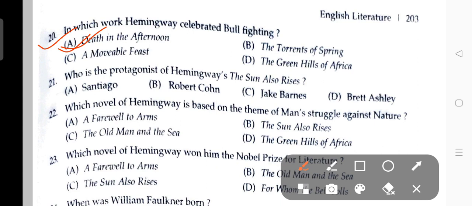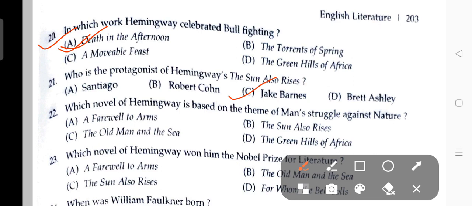Next, who is the protagonist of Hemingway's The Sun Also Rises? Santiago, Robert Cohn, Jake Barnes, and Brett Ashley. And here the answer is Jake Barnes.